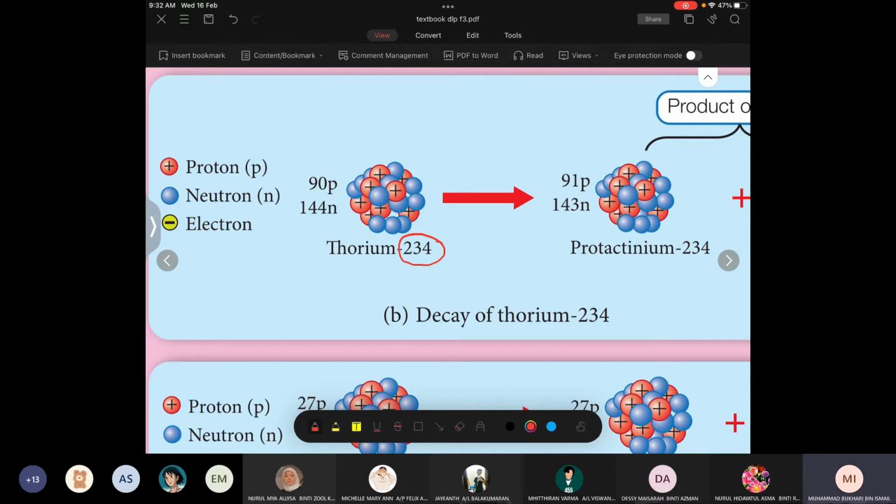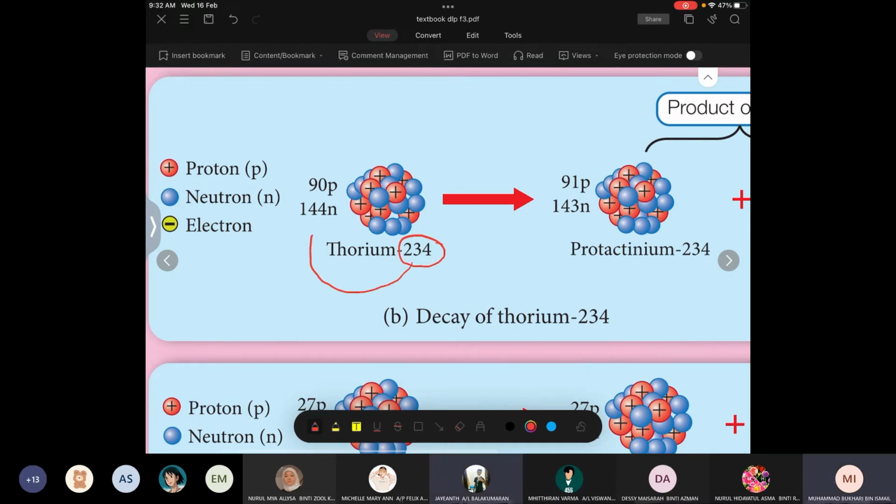Anybody knows? The proton and the neutron. Yes, the summation of the number of protons and neutrons. 90 plus 144, you get 234. Actually, 234 shows the total number of protons and neutrons.